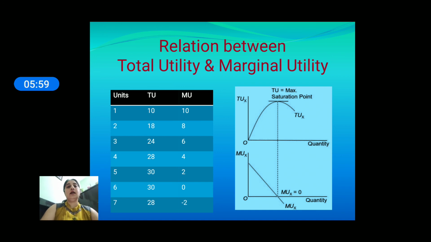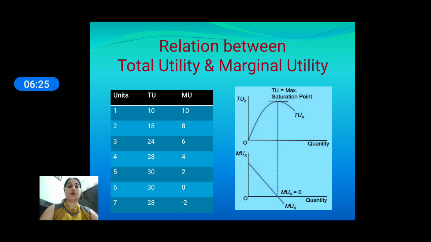So students, according to this schedule, we can explain the relation of total utility and marginal utility with 3 points. In first point, we can see that when total utility is increasing, marginal utility is diminishing, but it is positive. Up to 5th unit, when total utility is increasing, marginal utility is diminishing, but it is positive.